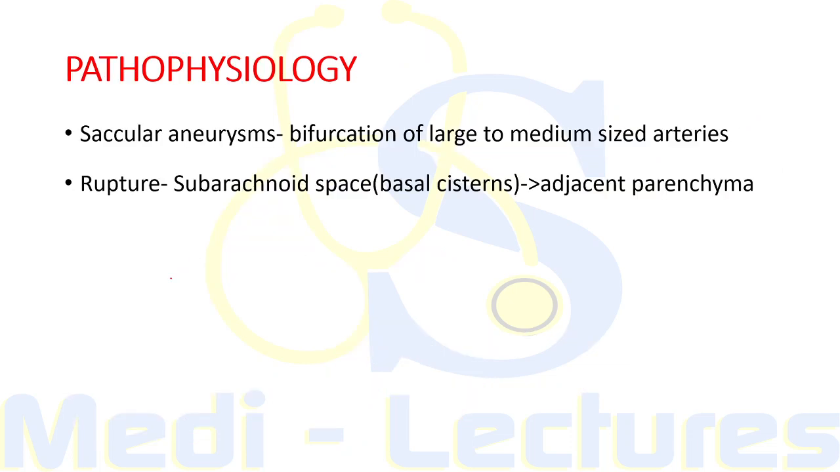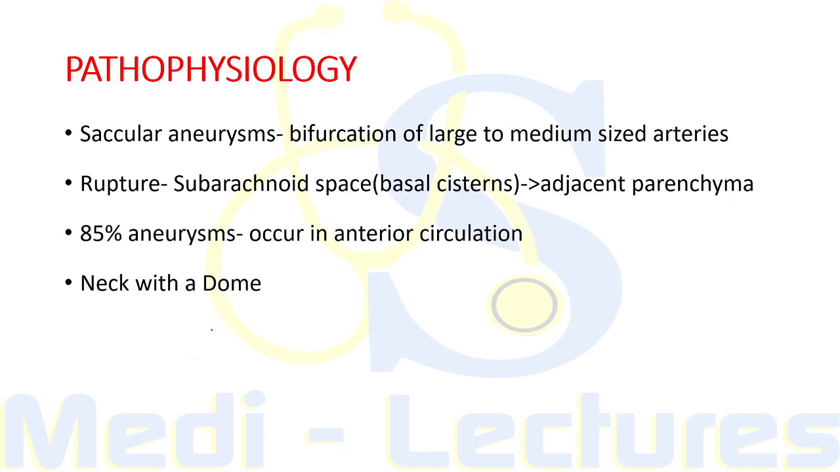Now coming on to the pathophysiology, saccular aneurysms occur at the bifurcation of large to medium sized intracranial arteries. Now the rupture into the subarachnoid space in the basal cisterns, and sometimes into the adjacent parenchyma of the brain, occurs. Approximately 85% of aneurysms occur in the anterior circulation, mainly in the circle of Willis.